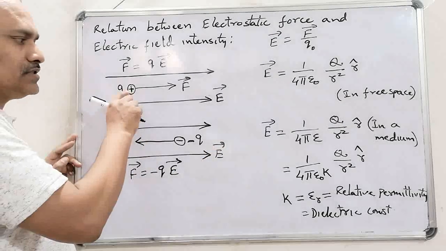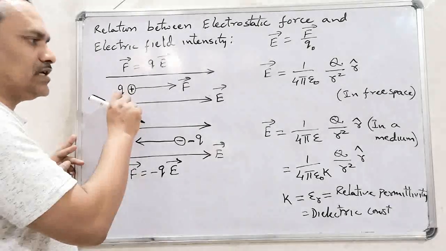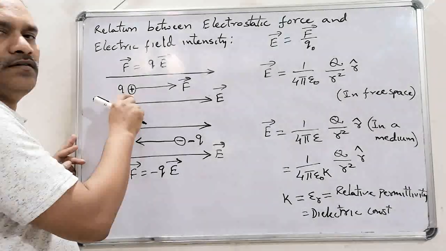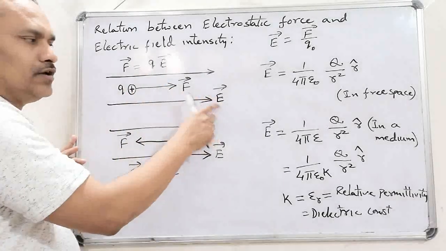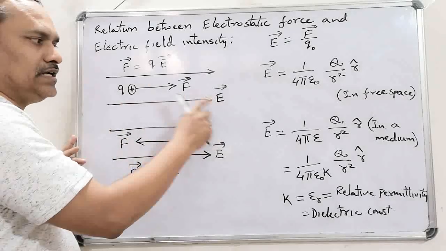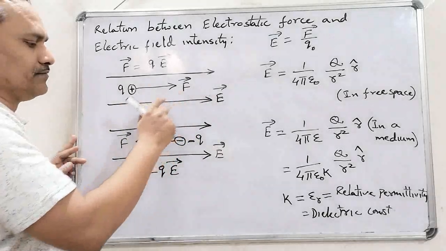Look at this, the force experienced by a positive charge placed at a certain point in an electric field is always in the direction of electric field.